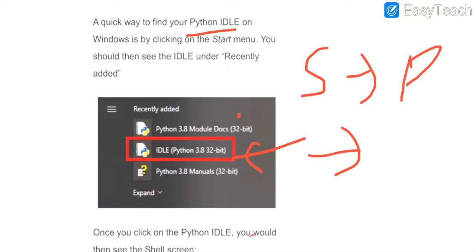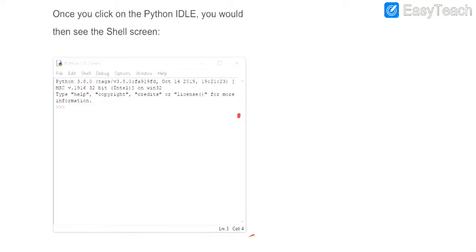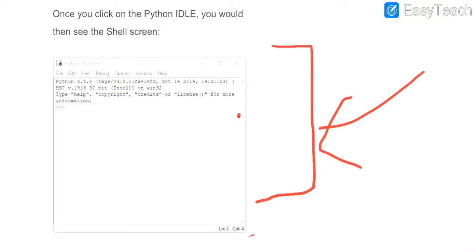When you click on that, you will get a screen like this. This is Python IDLE and it shows a triple greater-than sign. This symbol is known as the prompt and it is also known as the Python shell. There are basically two methods in which you can work in Python. One is interactive mode and one is script mode. In interactive mode, you type your command in front of the prompt, and when you press the enter key, you get the result. Let us see this with the help of one example.